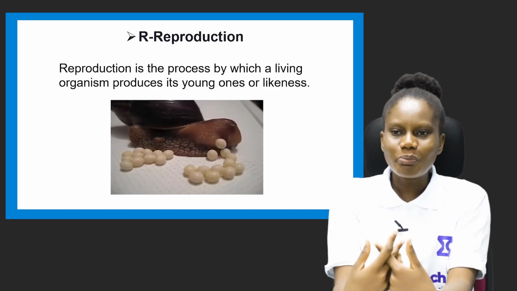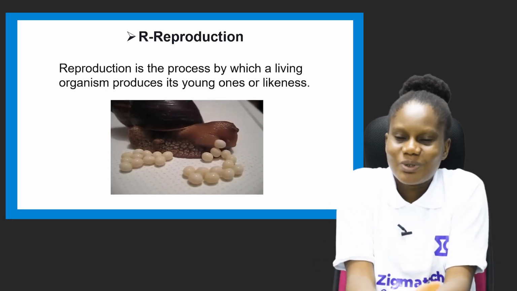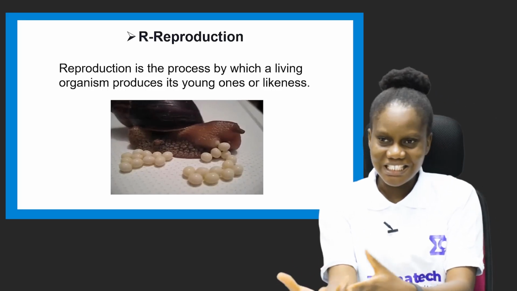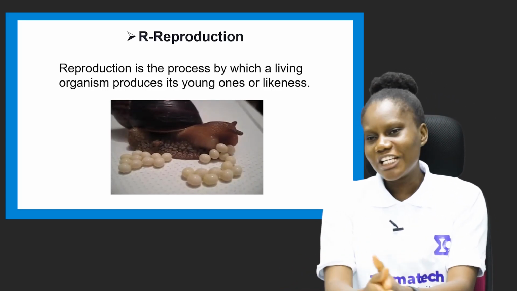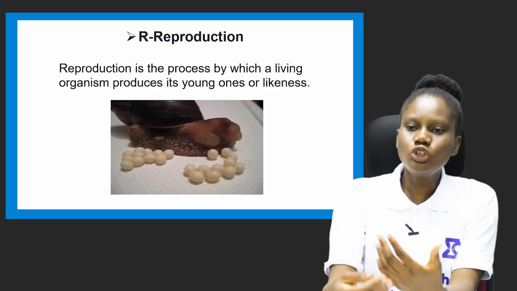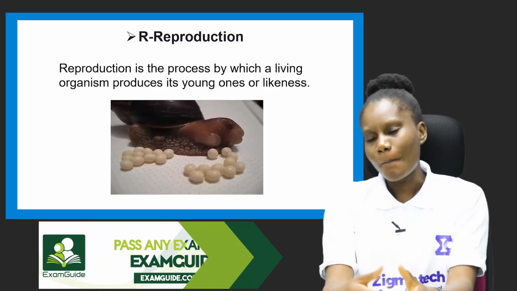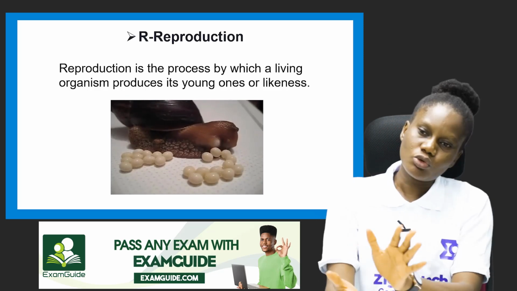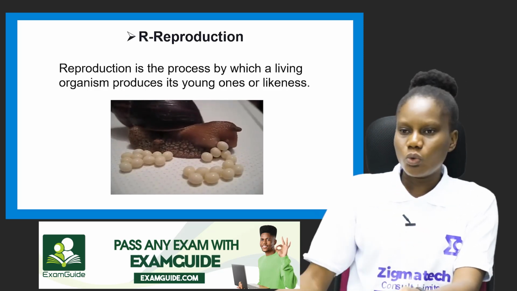And plants too, do plants produce their young ones? Yes. You can get plant young ones through what? Planting their seed. When you plant their seed, you get new young ones from them, either from the seed, or you use the stem or the branches to plant them to get new ones.